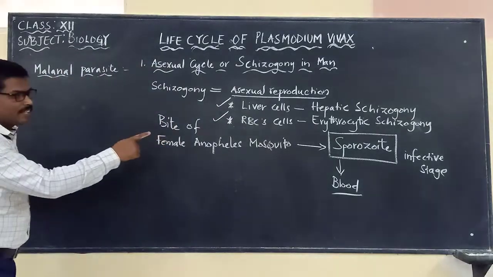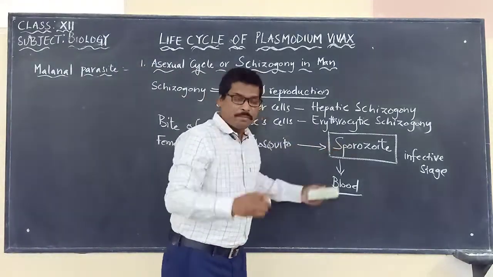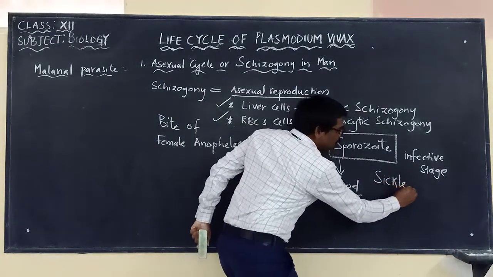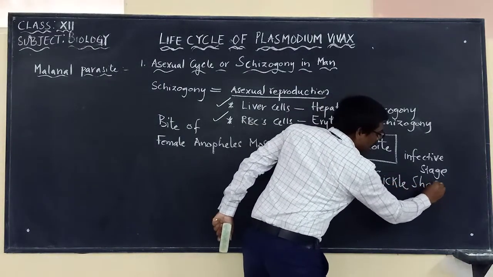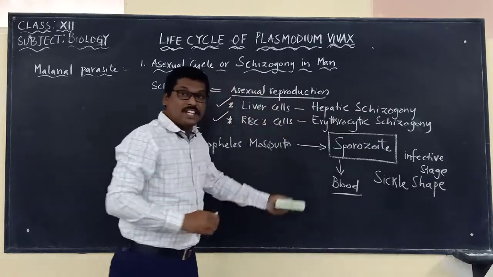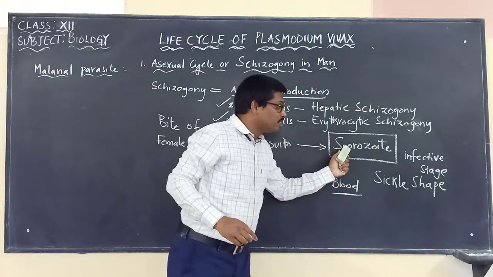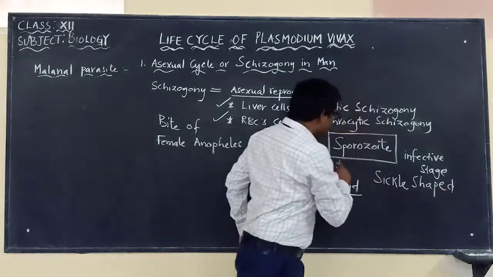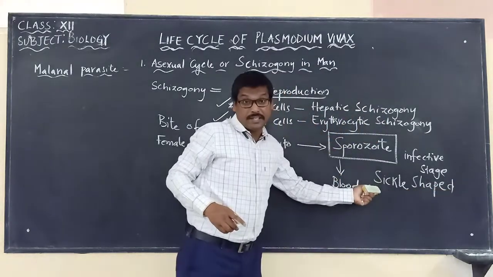Now, if you are looking at the sporozoite, please remember it appears sickle shaped. This is also important. How do you identify that it is a sporozoite? The shape of the sporozoite is sickle shape.